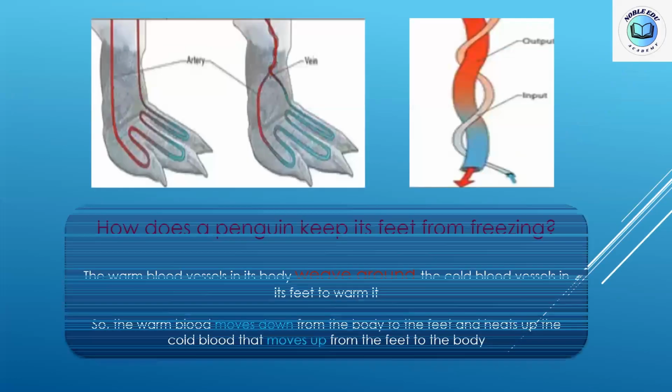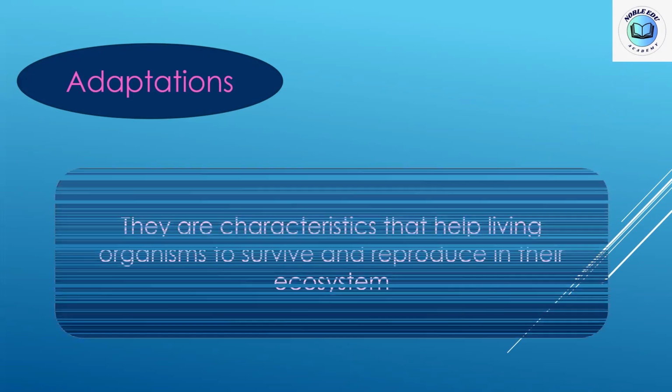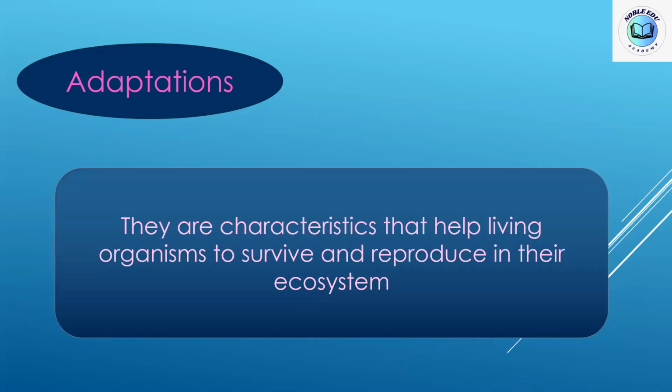Okay, we finished this part. Let's talk about the definition of adaptations. They are characteristics that help living organisms to survive and reproduce in their ecosystem. What is the meaning of characteristics? Do you know? Okay, they are characteristics that help living organisms to what? To survive, to stay alive, and reproduce, to make new babies in their ecosystem.